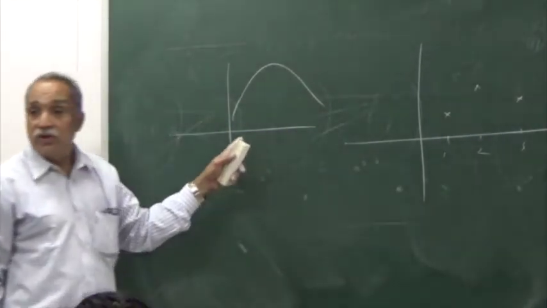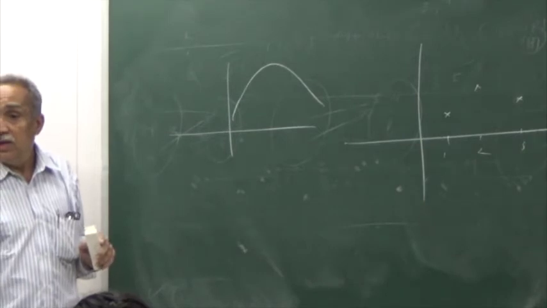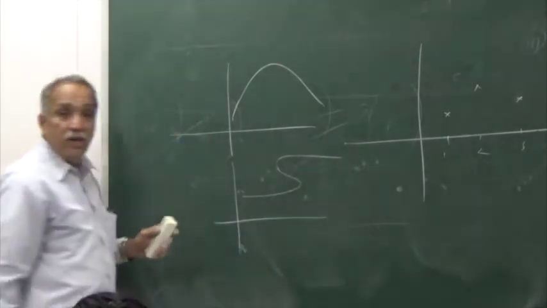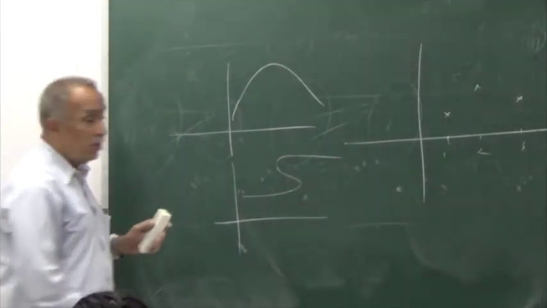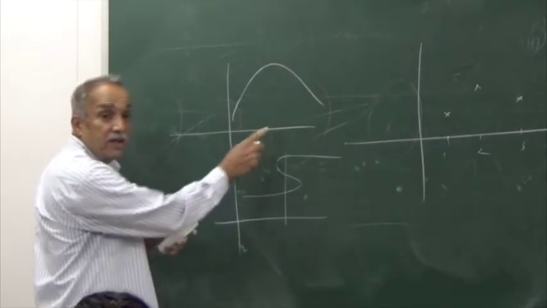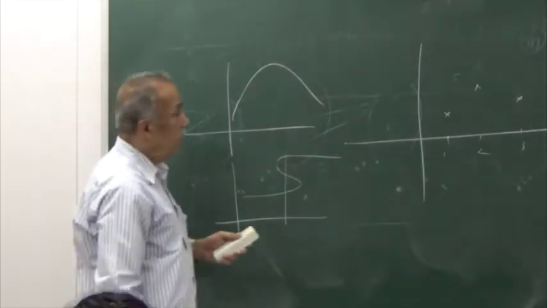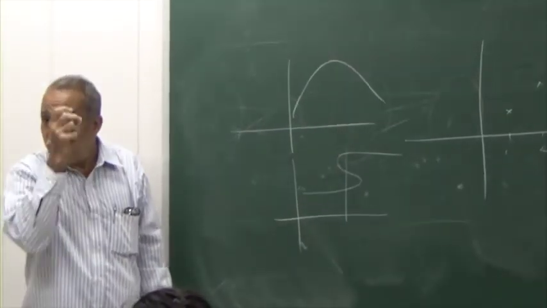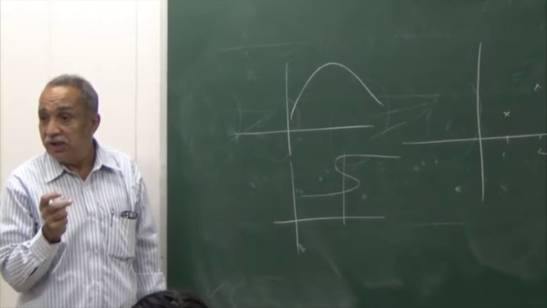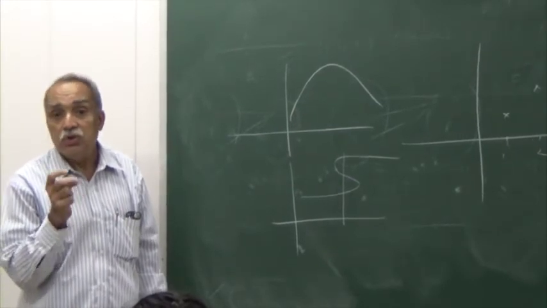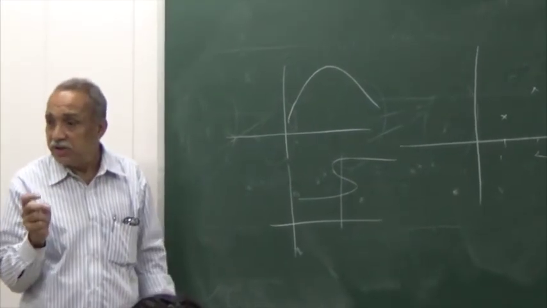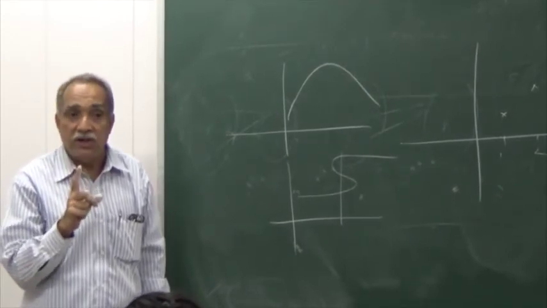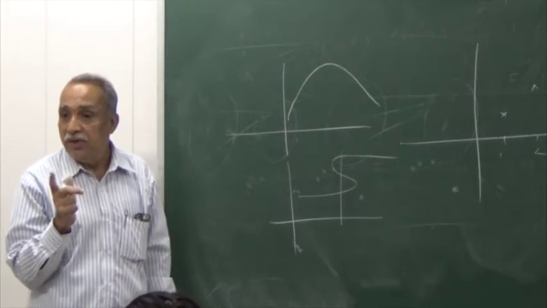Can this be the graph of a function? Yes. No, why? For certain numbers we are getting multiple images. Okay. The condition for a graph to represent a function is that every vertical line must intersect the graph in at most one point. Either it should not intersect, or if it intersects, it must intersect at one point. It should not intersect in more than one point. Okay.